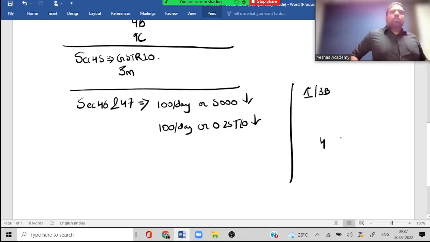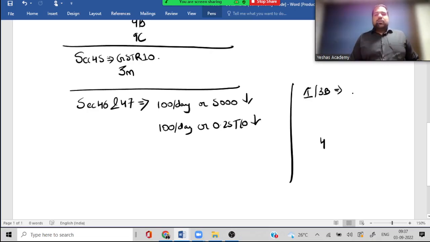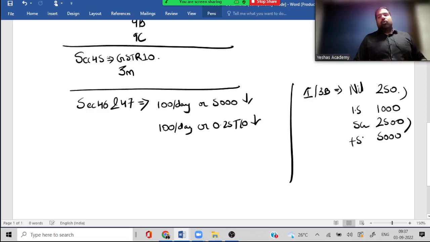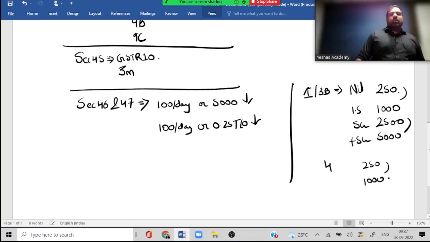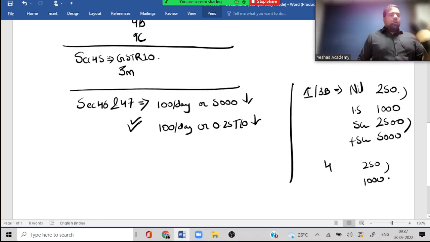For final return, no. First return, nothing, guys. Only these have been rationalized. Yes. So what is the rationalization? Depending on turnover, maximum 4 times and 2 times. Guys, this is under CGST, also under SGST, depending on the turnover. If the turnover is nil or up to a limit, or more than that, and for GSTR 4 it's 250 into 4 times, which is 1000. Guys, this rationalization has happened from June 21. Is the old rate still applicable? Yes, of course. For those which are not rationalized, old rates still apply. Alright.